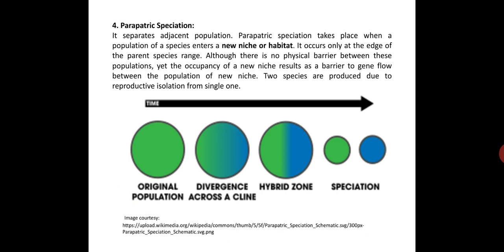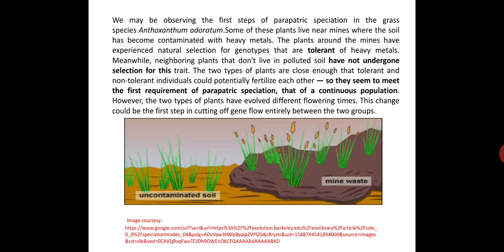That is, the original population diverges across a hybrid zone, and there is speciation, and this speciation occurs because of the formation of a new niche or habitat within a particular population. Here is an example. We may be observing the first step of parapatric speciation in the grass species known as Anthoxanthum odoratum.